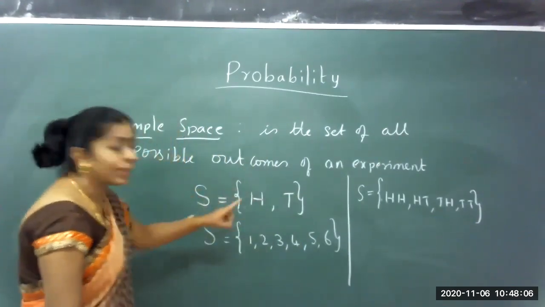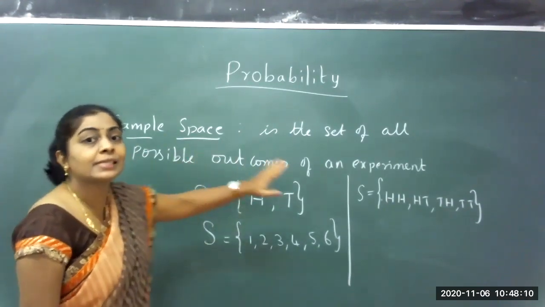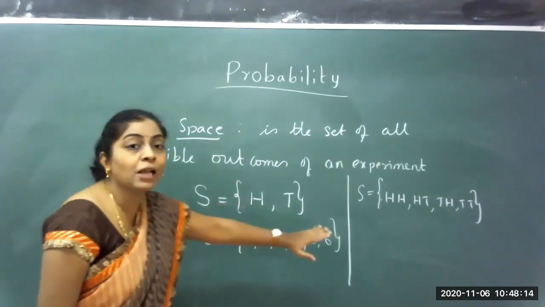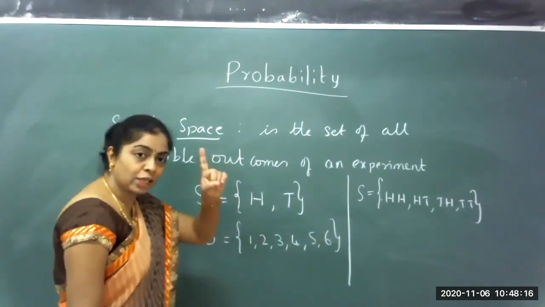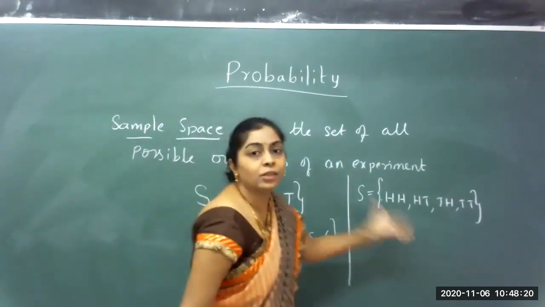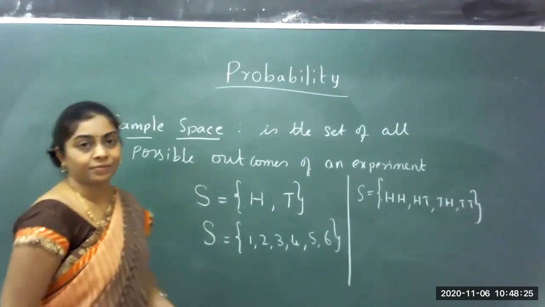Each point is called a sample point. Sample space is the set of all possible outcomes of an experiment. These are the possible outcomes when a single coin is tossed, a die is thrown, or two coins are tossed. You denote a sample space by S.